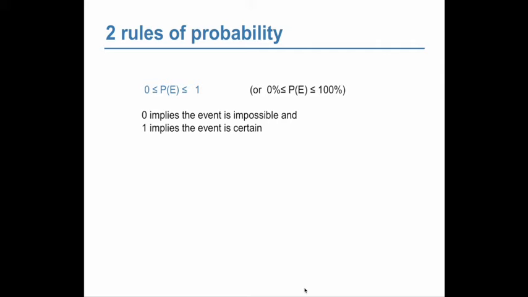The probability that the sky tomorrow is going to be green with orange and purple polka dots is 0. It is impossible. It is not going to happen. Whereas the probability that the air will contain oxygen in it tomorrow morning is 1. The event is certain. Remember that probabilities are expressions of our belief about outcomes. But I can be pretty certain that the air will contain oxygen tomorrow.